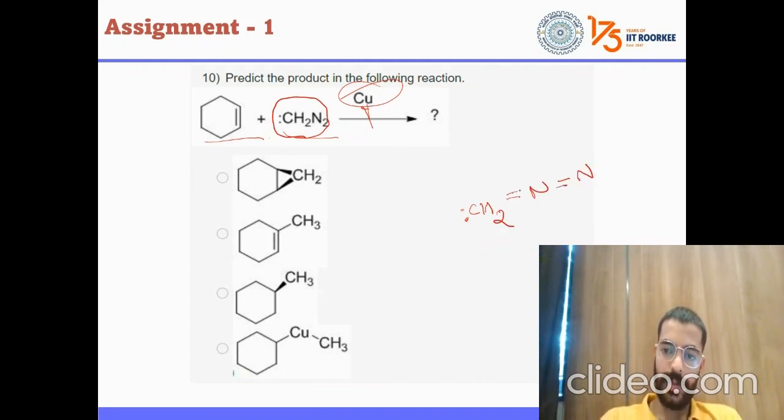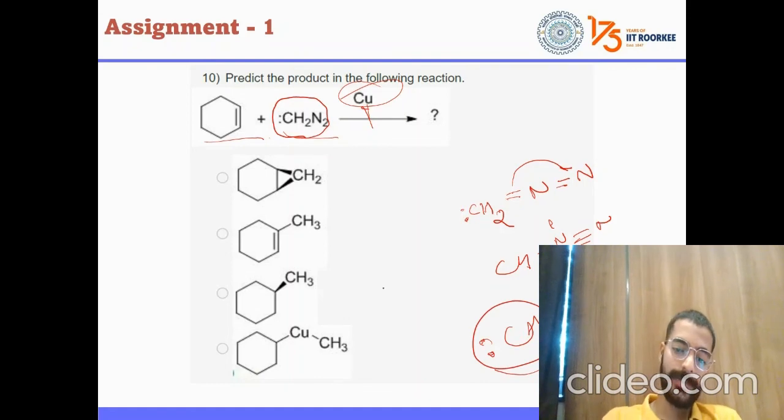It can be like this or it can be like this, right? So plus charge. Stable molecule, nitrogen will be out. Tell me what is this?